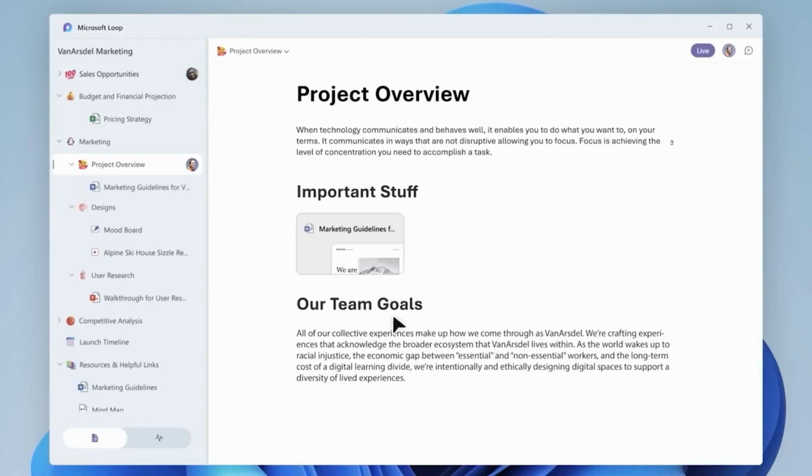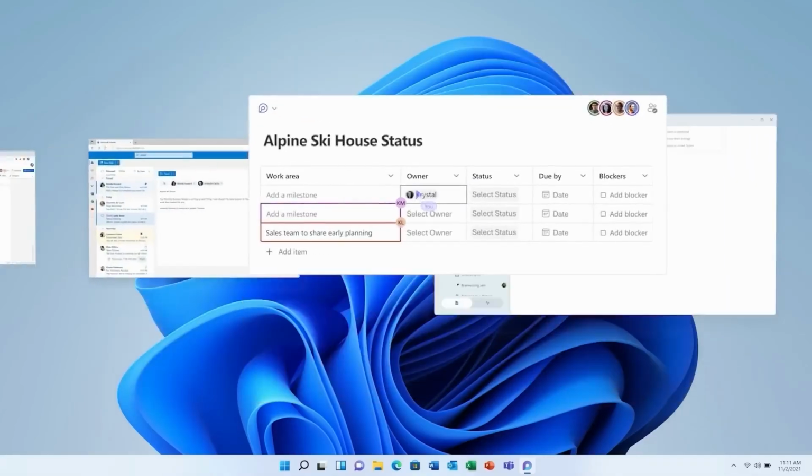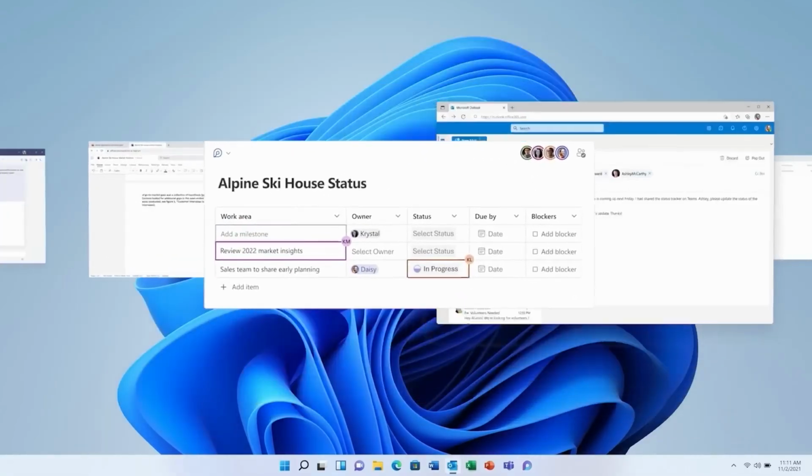We just looked at basic components and also pages today, but there's a lot more coming. We talked about workspaces, and that'll be available soon. Also, you'll see a lot more types of components come out. And not only more types of components, but you'll be able to use components in even more places. All right, well, that was a first look at Microsoft Loop.